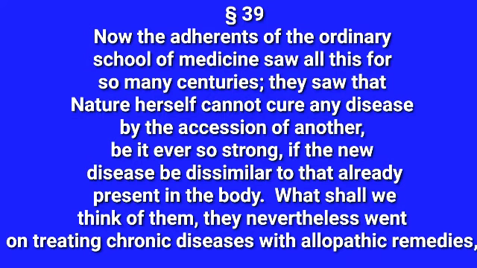Yes, those who are practicing this allopathy, the ordinary school, they saw these things for many centuries. They saw that nature herself cannot cure any disease by the accession of another.